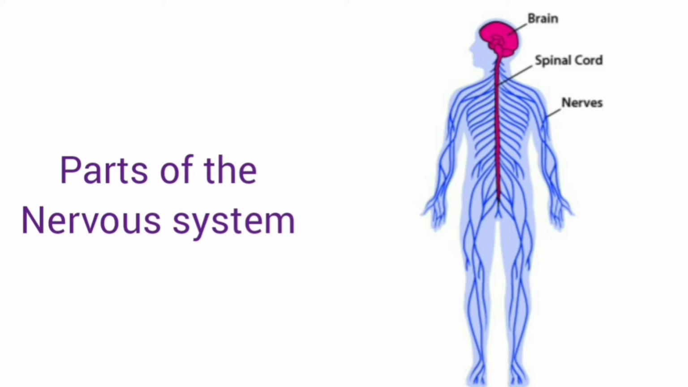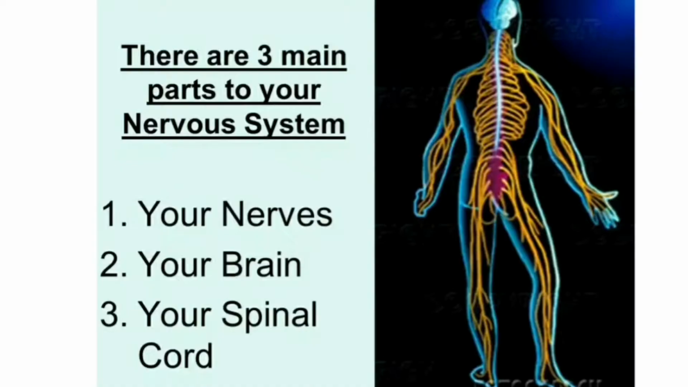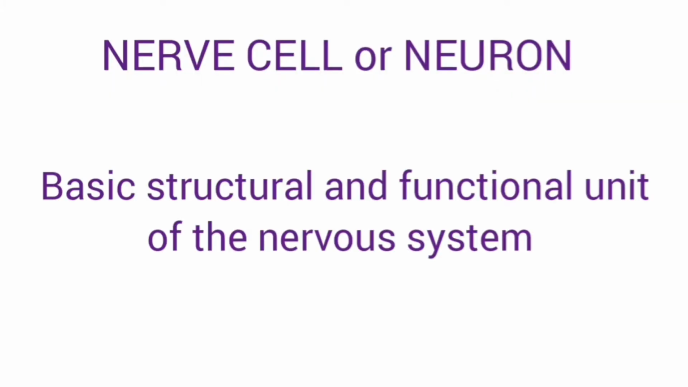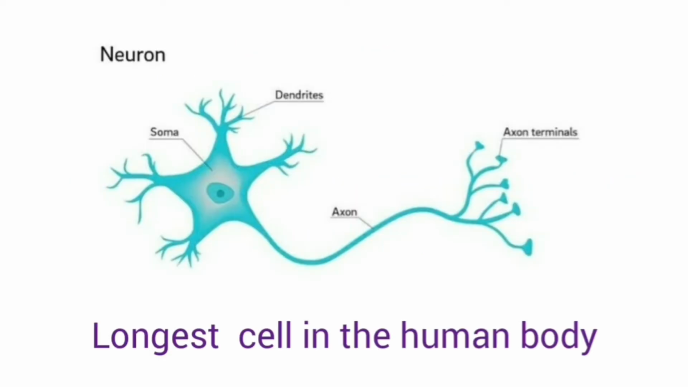So now let us understand the parts of the nervous system. The nervous system is made up of the brain, spinal cord, and nerves. In this chapter, we will be learning about the nervous system in human beings in detail. So let us look into what is the nerve cell. Nerve cell is otherwise called neuron. It is the basic structural and functional unit of the nervous system. It is the longest cell in the body.